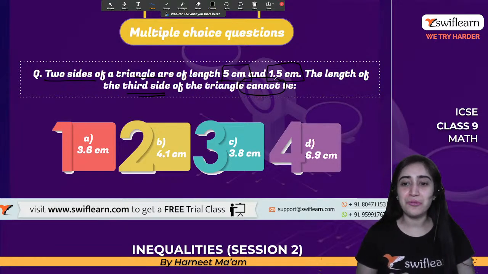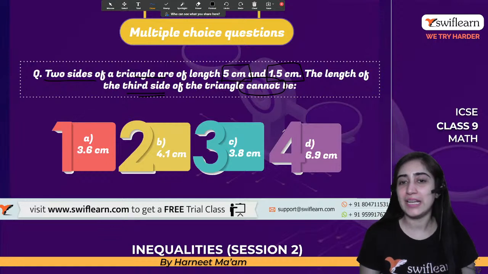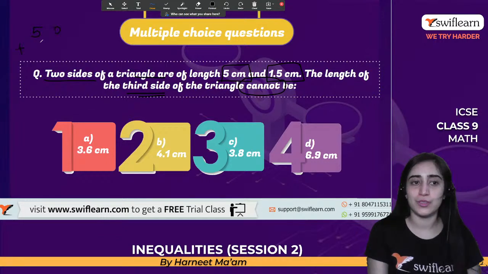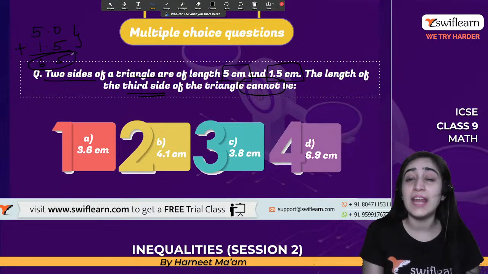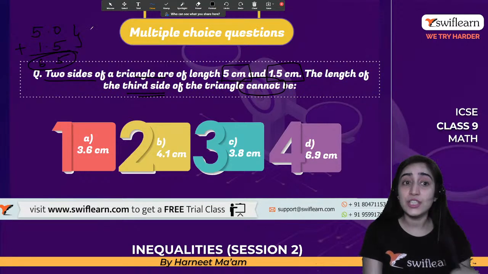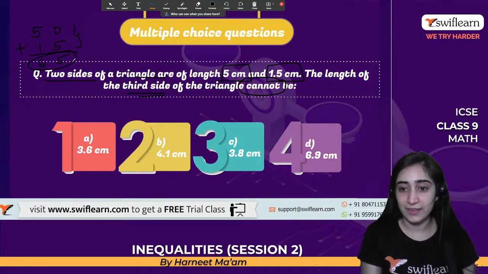All right, so the right answer is D. Very good. And why? Because when I add 5.0 plus 1.5, it will give 6.5. So the sum of the two sides is always greater than the third side. So it has to be greater. It cannot be smaller than this, right?